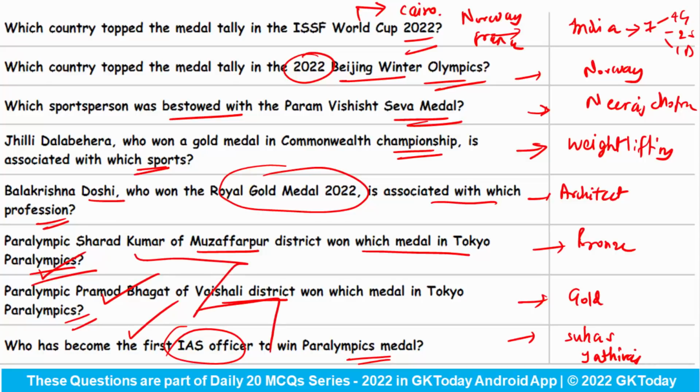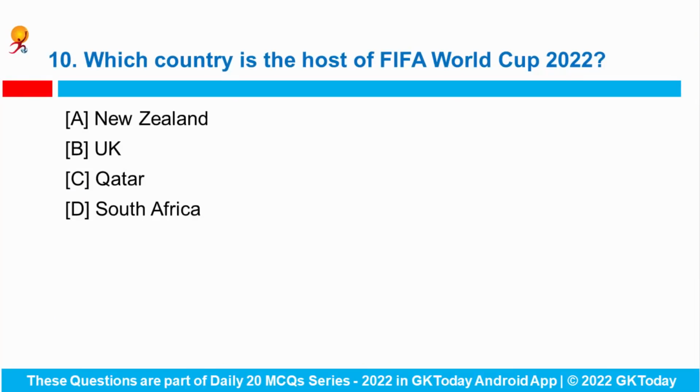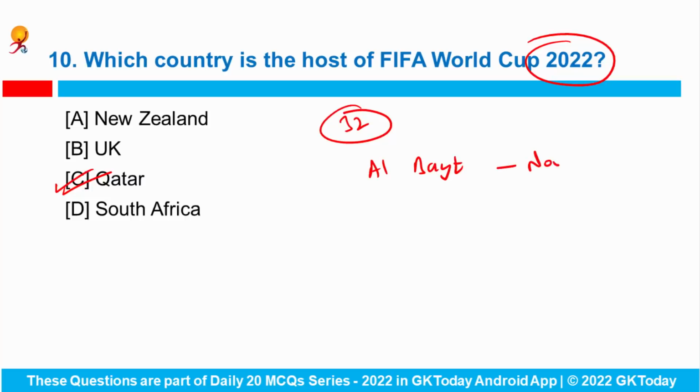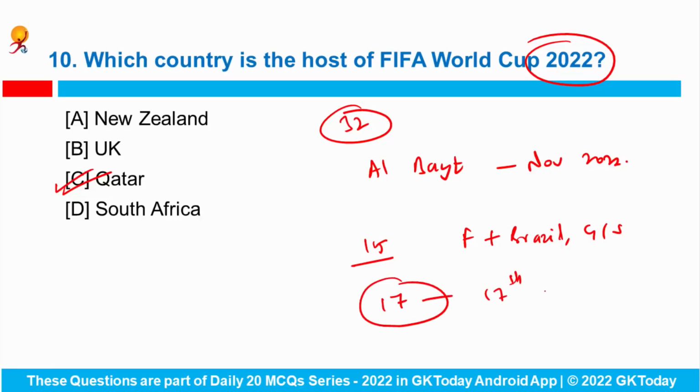Coming to the last question, which country is the host of FIFA World Cup 2022? So the FIFA World Cup 2022 is scheduled to take place in Qatar, and the 32 nation tournament will commence at the Al Bayt Stadium from November 2022. So 15 countries including defending champion France and former champions Brazil, Germany and Spain have sealed their spot, while the qualification rounds for the remaining 17 spots start from 17th of March.